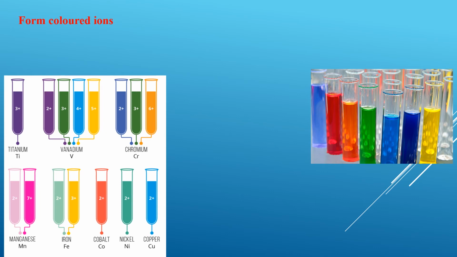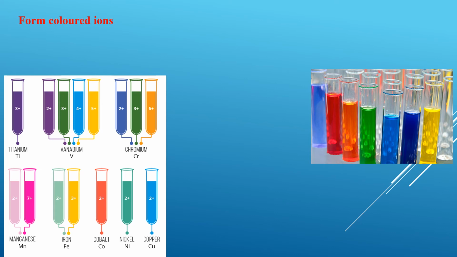Chromium, for instance, something which we have been learning from year 12, can exist as a dichromate ion, which is orange in color. And then after the dichromate ion is reduced, it becomes the chromic ion, which is green in color. So the different oxidation state will decide the different color of the transition metal.